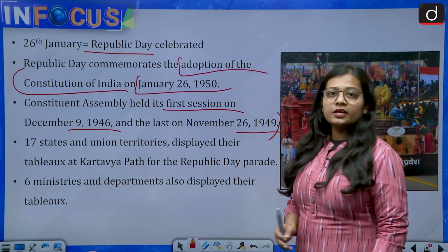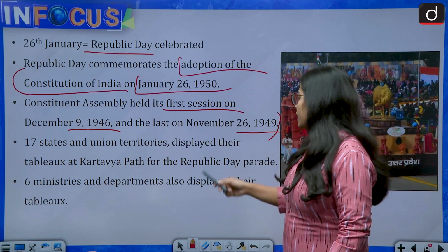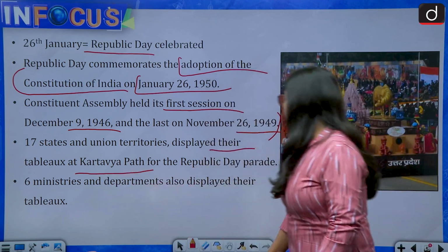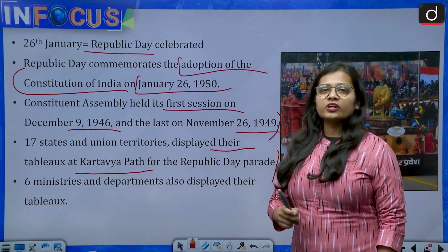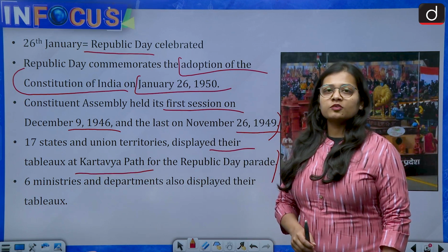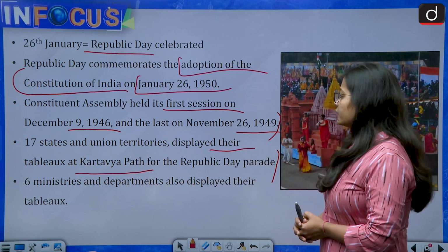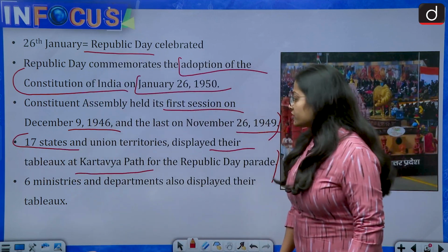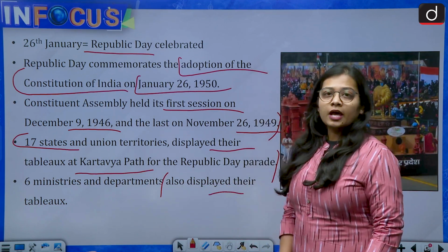This year, that is 2023, 17 states and union territories have displayed their tableaus at Kartavya Path for the Republic Day parade. Every year on 26th January a Republic Day parade takes place and different states take out their tableaus. And apart from 17 states and union territories, there are 6 ministries and departments who also displayed their tableaus.